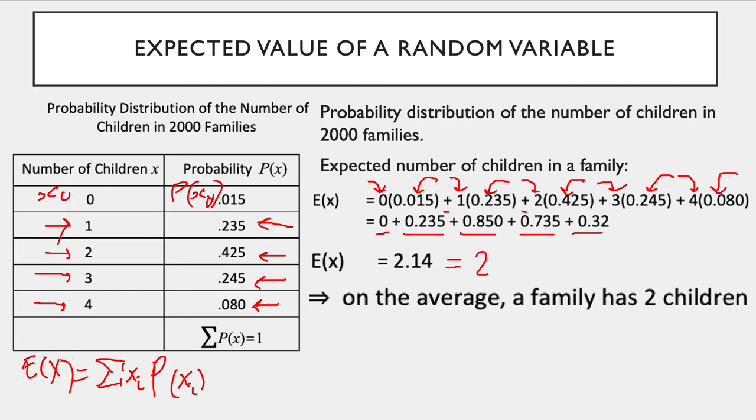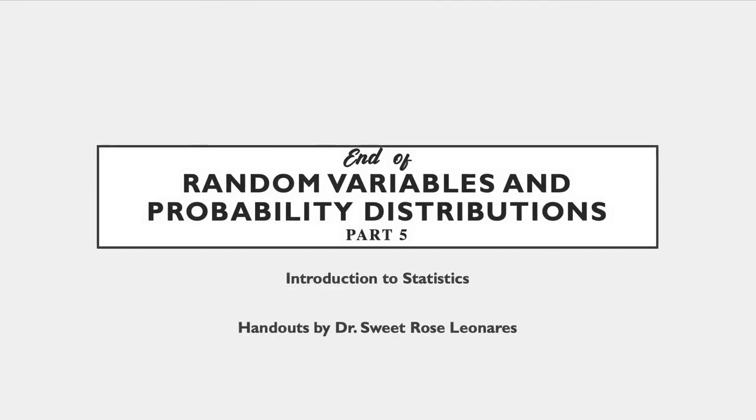Okay, we will have another example that refers to the throwing of two dice, a pair of dice, and we're going to show that in the next example. In this video, we have just ended with random variables and probability distributions. That's part 5 in our batch of videos in probability.